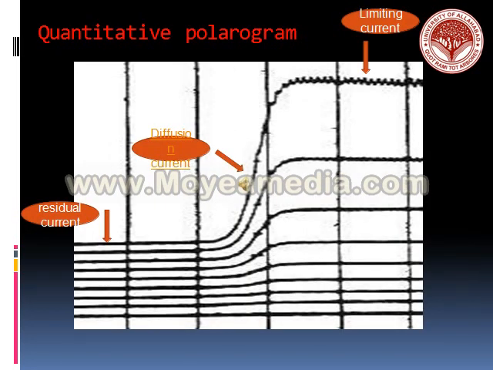This is the quantitative polarogram. Here the point of inflection in the current-voltage curve is known as the half-wave potential and is characteristic or typical for every element or functional group. This is the qualitative aspect. The diffusion current measured is proportional to the concentration of that particular compound. This is the quantitative aspect. Thus, polarography can be used for both qualitative and quantitative analysis of a compound.